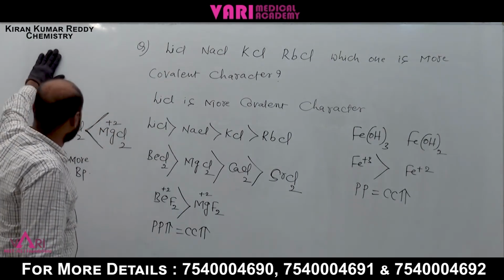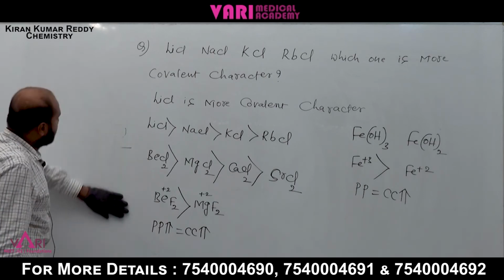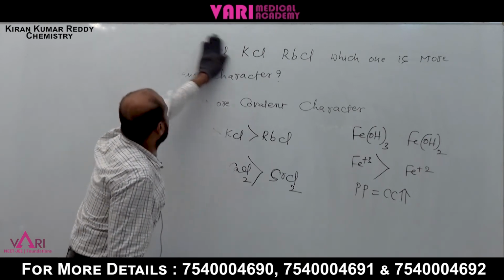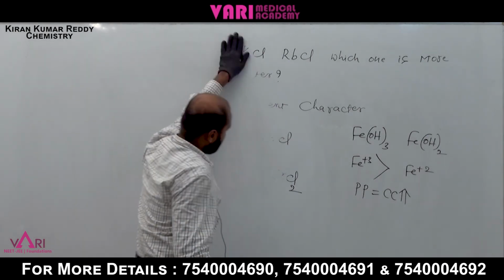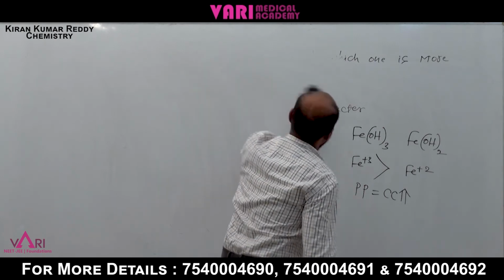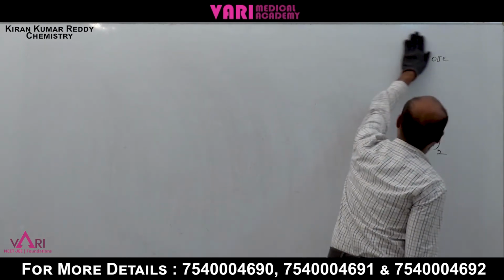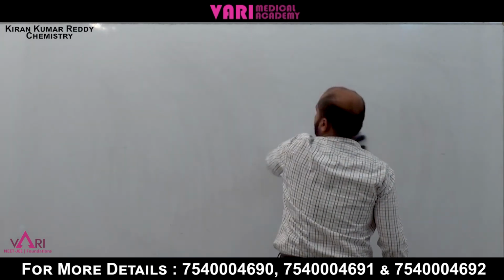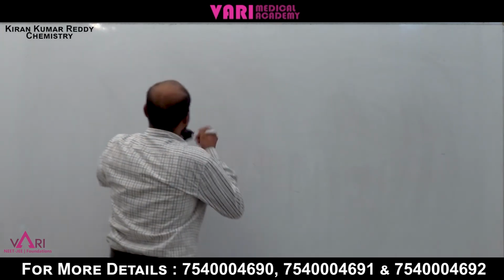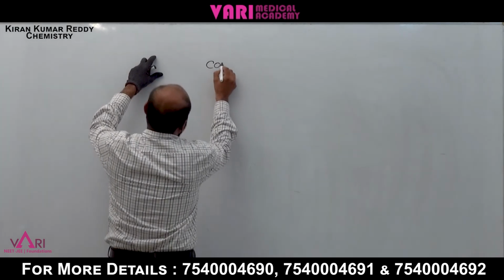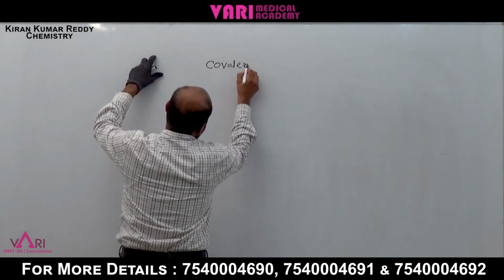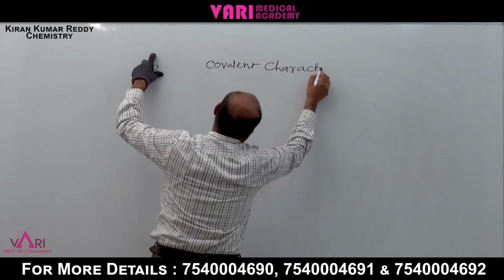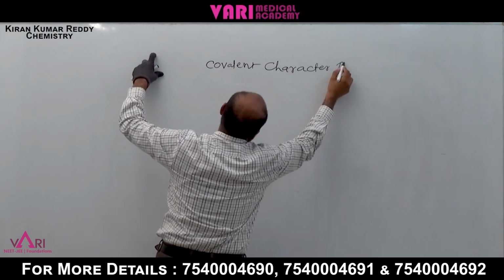How do we summarize the important points about Fajan's rule? When covalent character increases, what are the favorable conditions?